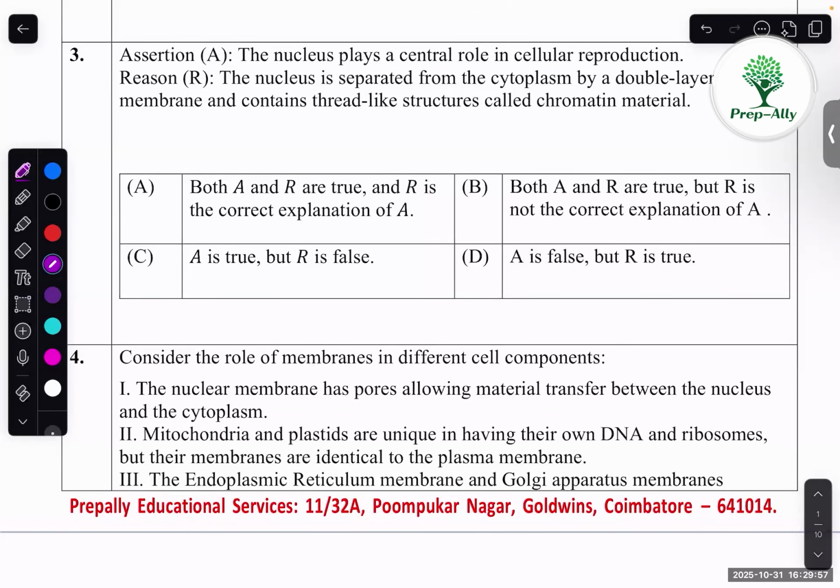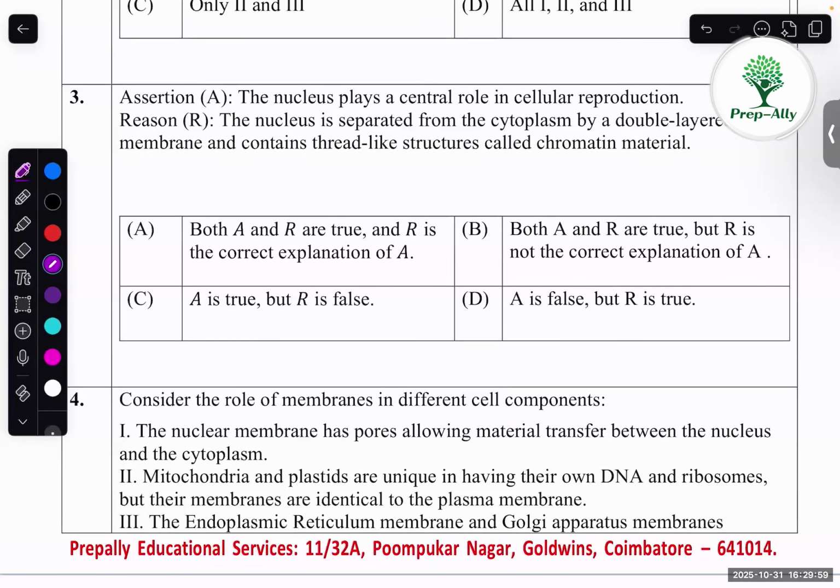Third one, assertion: the nucleus plays a central role in cellular respiration. The nucleus is separated from the cytoplasm by a double-layered membrane and contains thread-like structures called chromatin material. So both statements are correct. Cellular reproduction is the mitosis and everything, the cell division. The nucleus plays an important role in cell division. So to confuse it, they have given this reproduction, which is nothing but cell division and cell cycle, right?